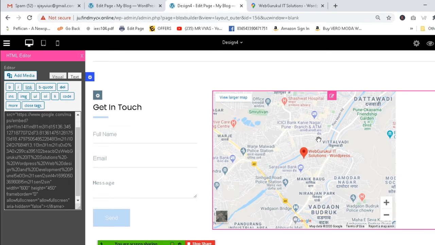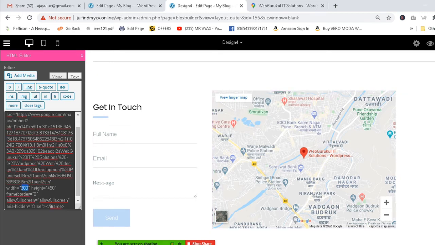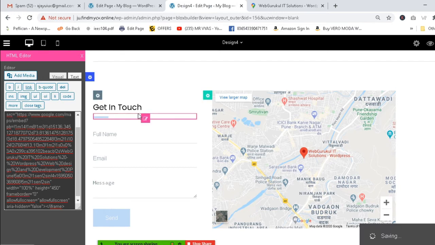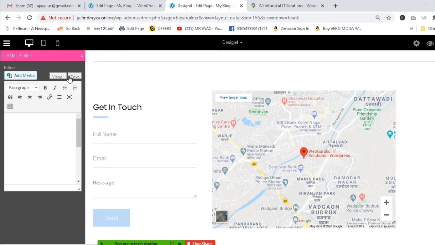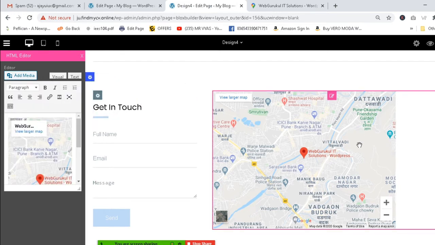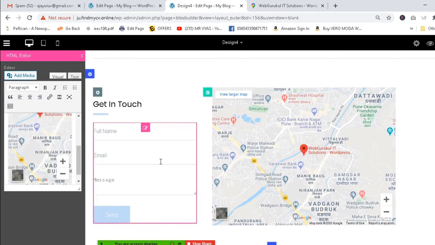Now if you want to increase and decrease the map, what should you do? This is called width. Write down 100%. Yeah, great. You can save from time to time, and go to the visual only. Right, great. So this thing is there.